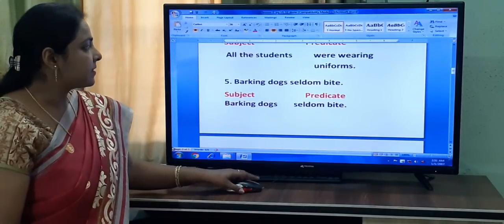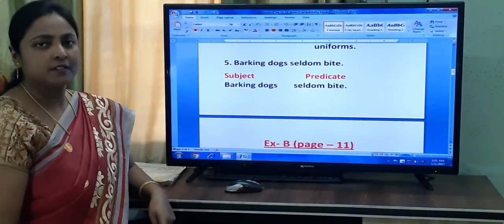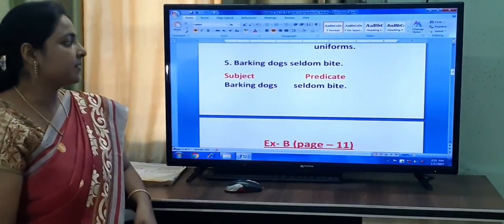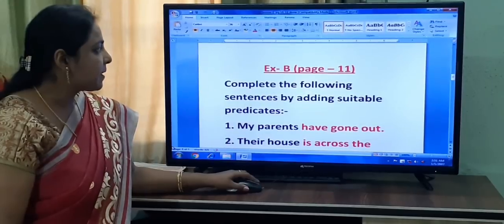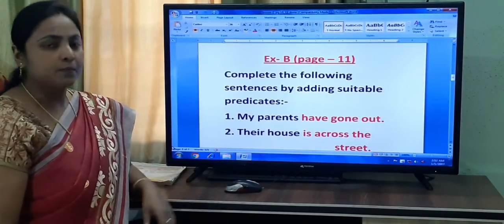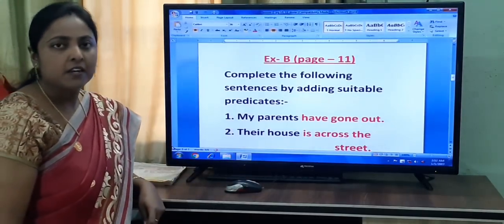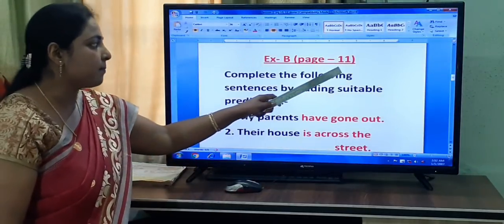The next sentence. Barking dogs seldom bite. So, what is the subject here? Barking dogs. And the predicate, seldom bite. Now, let's see the next exercise. Exercise B. It is given in your book, page number 11.